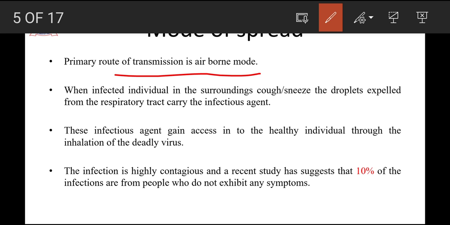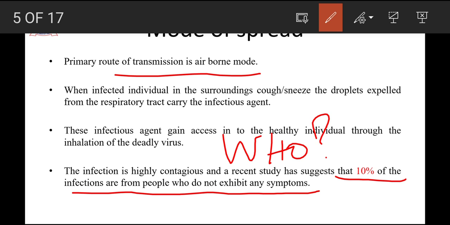But there is an alarming report given by WHO. So what is the alarming report? See, 10% of the infections are from people who do not exhibit any symptoms. How is this particular virus infection diagnosed by a doctor? The infected individual shows symptoms like headache, sore throat, fever, severe body pain, and even suffocation in acute stages.